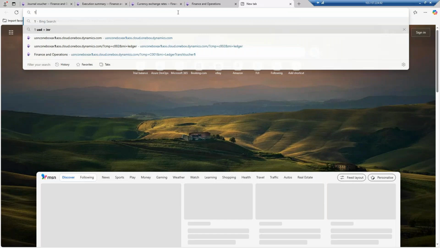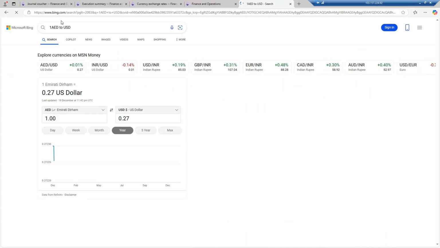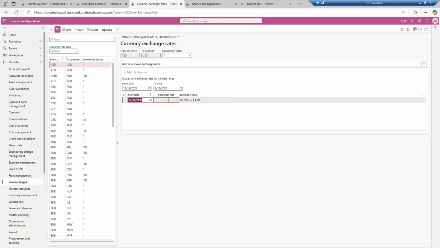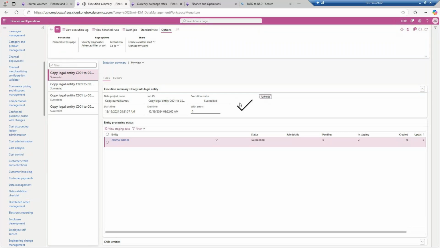182 USD. It is I think somewhere around 4 point something. 180 is equal to 0.27 USD. Okay, so let's go to 0.27 USD. Okay, so for 180 you will get 0.27 USD. Now you will save it. Okay, now if you go to the... It has now completed.